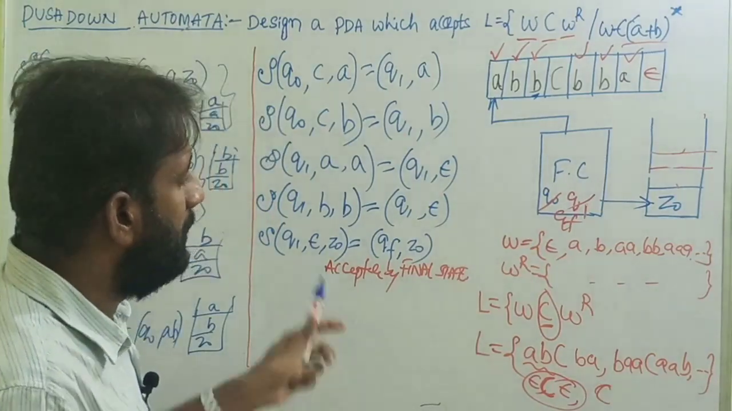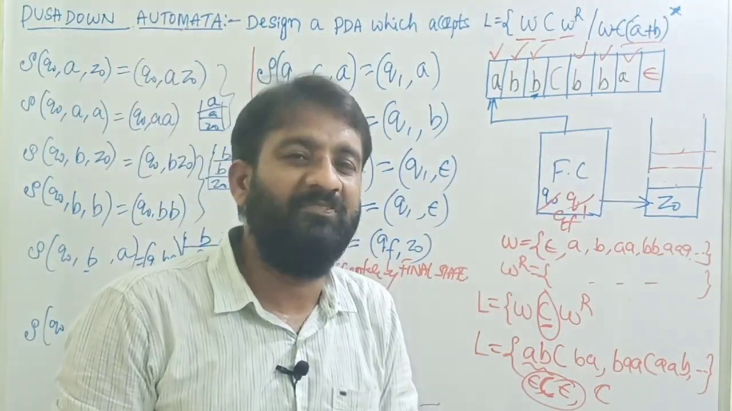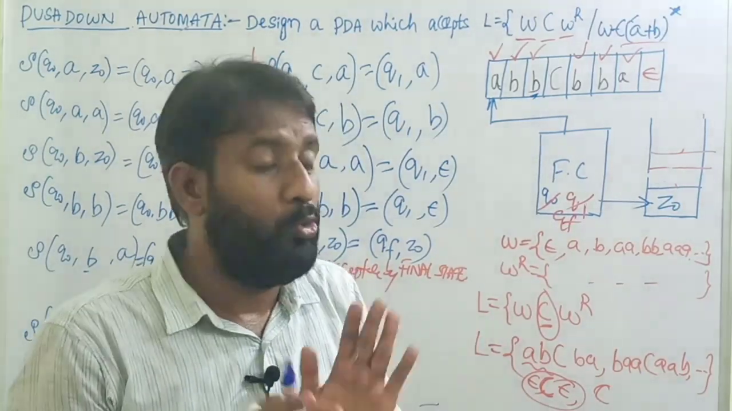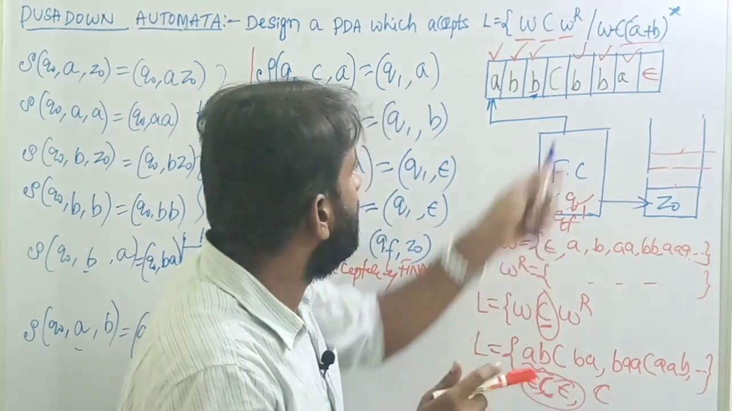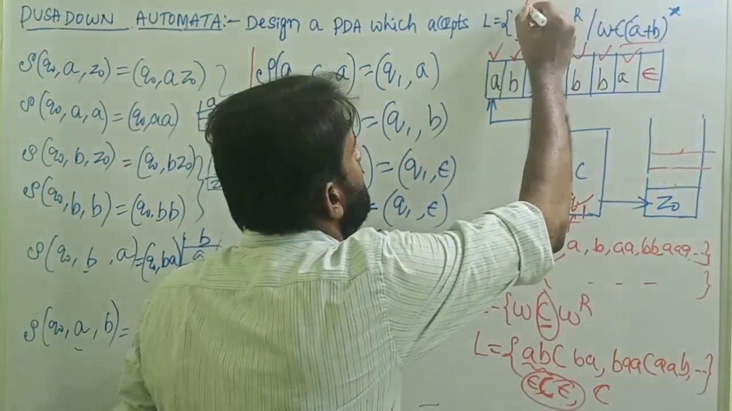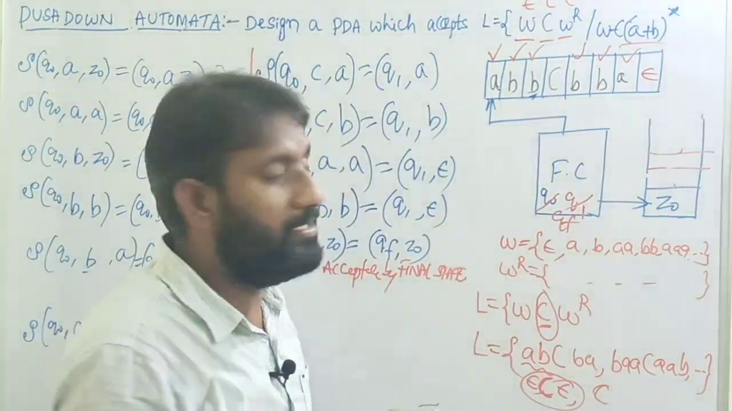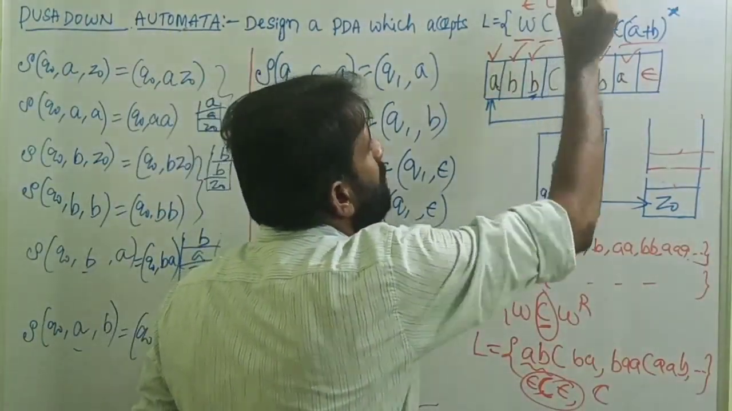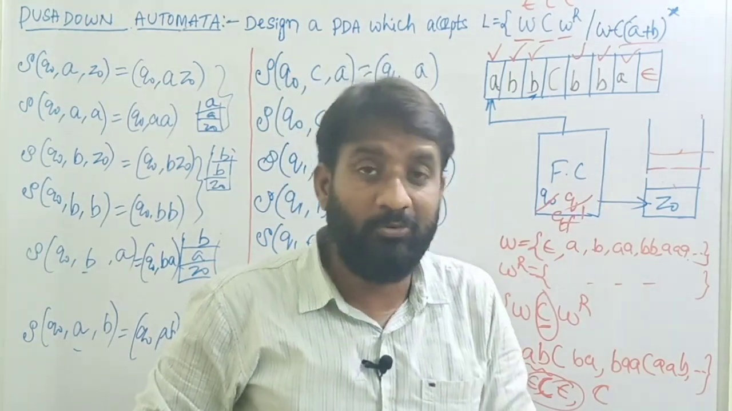Then you see, all these transitions are suitable if the string has some valid symbols. What happens if the string is epsilon? Okay, if string is epsilon, yes, C epsilon. What is finally the valid symbol? C only. So for this also we have to write the transition. Okay, we have to add one transition.